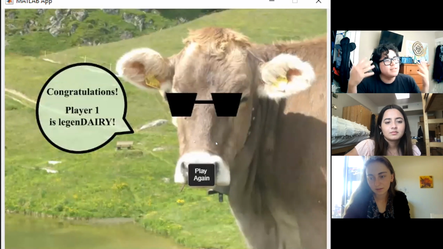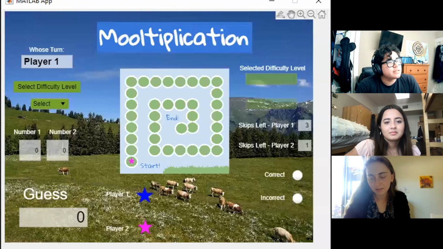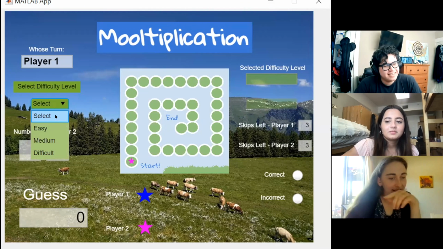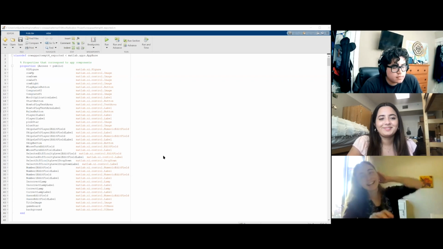It plays a euphony of cow sounds, and then it says, "Congratulations, player, you are legendary," in which I can press the play again button, and it will bring us to the start of a game where all the positions are reset and everything's good to go. So you can see when I select it, everything gets reset. So we're back to the start of the game.